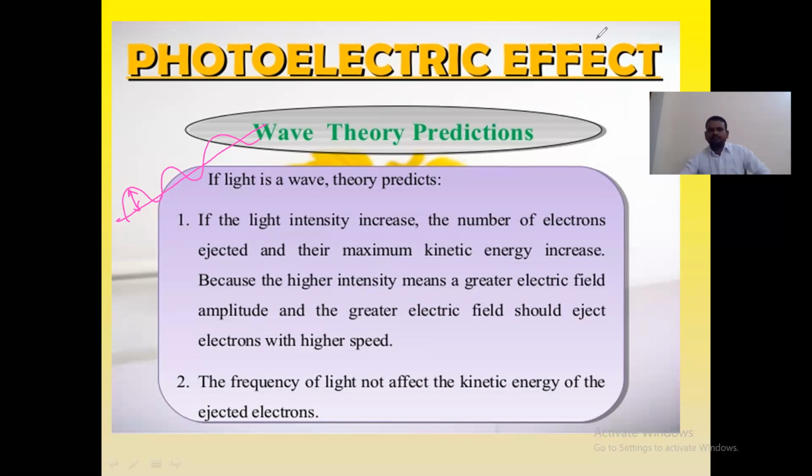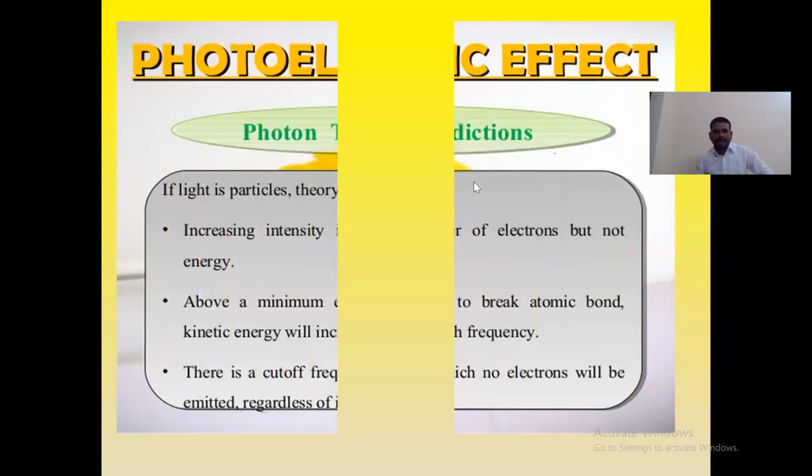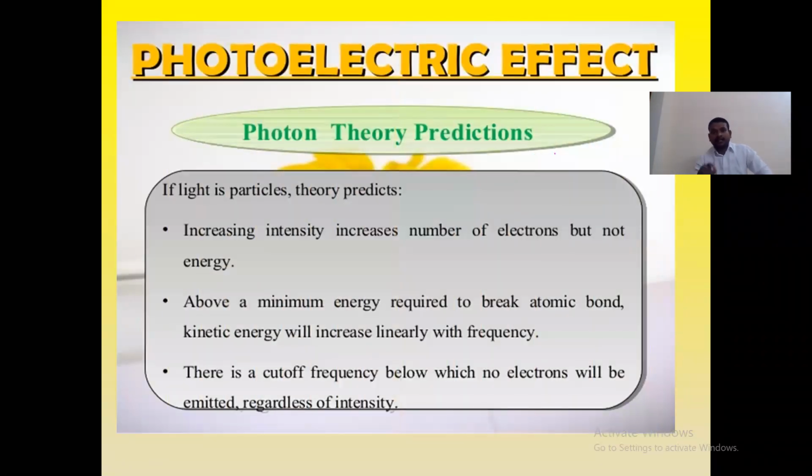But what the photon theory is predicting us here, see, if light is particles, theory predicts that increasing intensity, number of electrons increases but not energy. Above a minimum energy required to break atomic bond, kinetic energy will increase linearly with frequency.